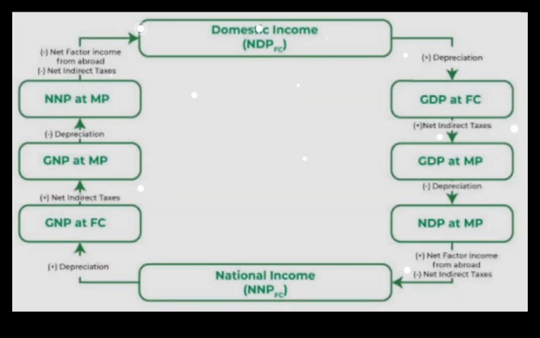If you know the rules of conversion, then you can convert all these. After this, I will go to the next concept, transfer payments. Transfer payments are the payments which are received without any contribution to the current output. It can be a current transfer or a capital transfer.